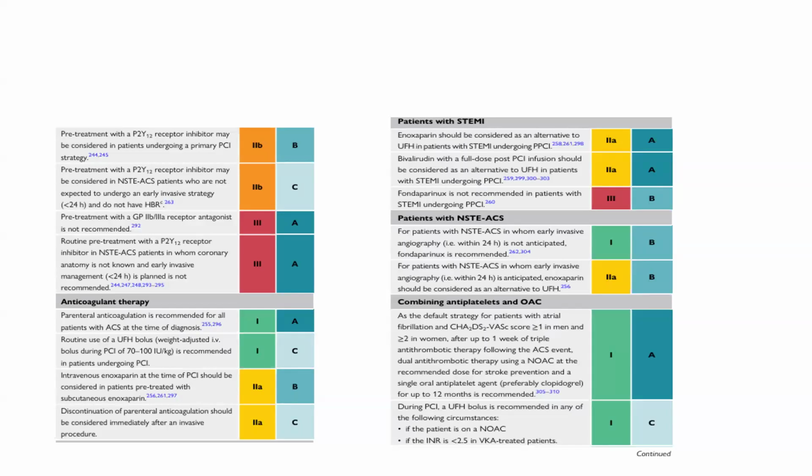as a default strategy for patients with atrial fibrillation and CHA2DS2-VASc score of more than 1 in males and more than 2 in females, after up to 1 week of triple antithrombotic therapy following an ACS event, dual antithrombotic therapy using a NOAC at the recommended dose for stroke prevention and a single oral antiplatelet agent for up to 12 months is recommended. During PCI, an unfractionated heparin bolus is recommended in any of the following circumstances: if the patient is on a NOAC, and if the INR is less than 2.5 in vitamin K antagonist treated patients.